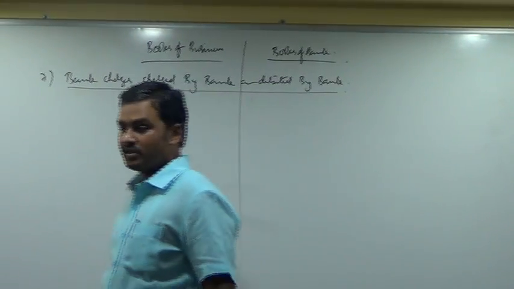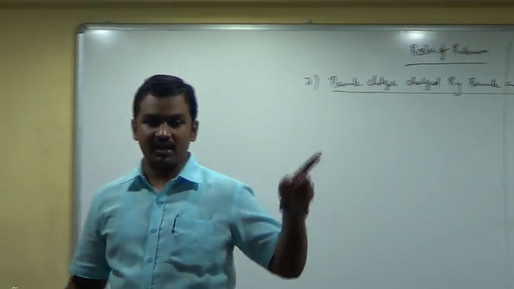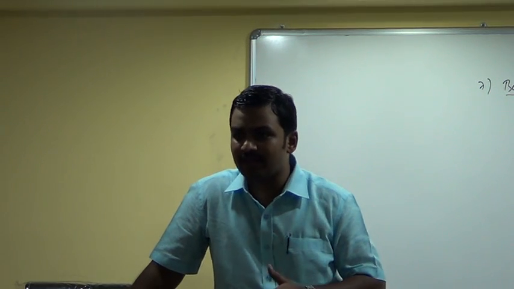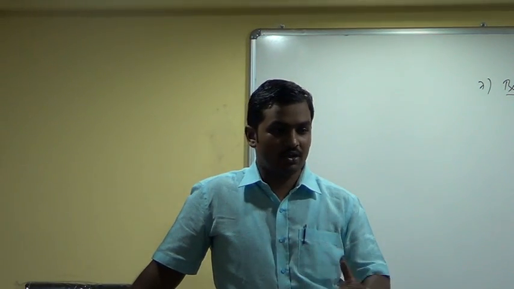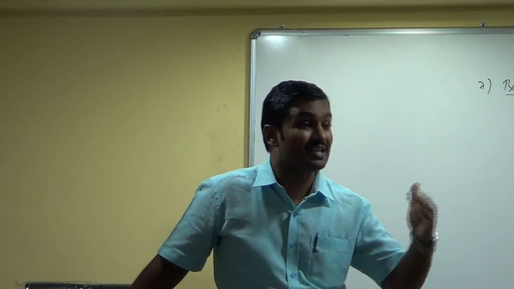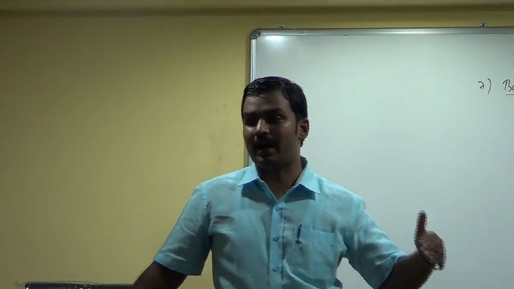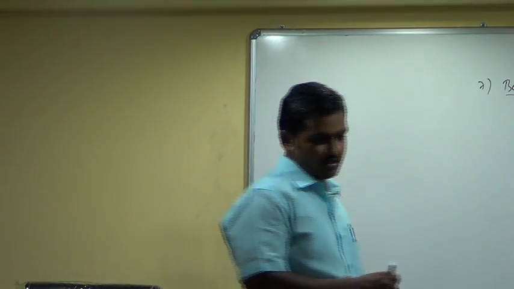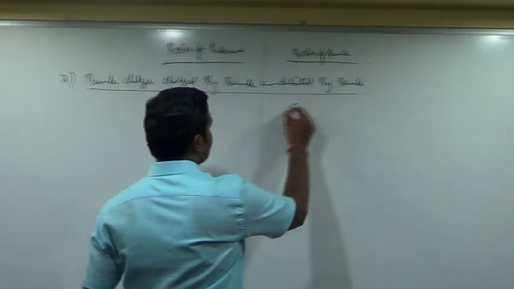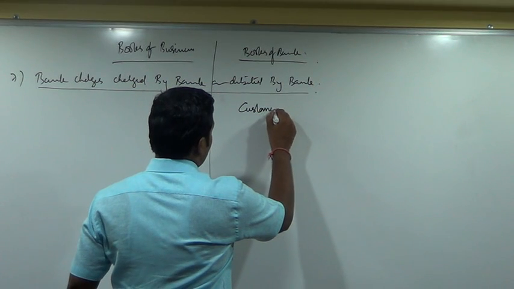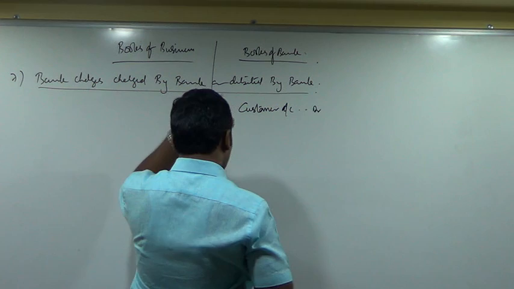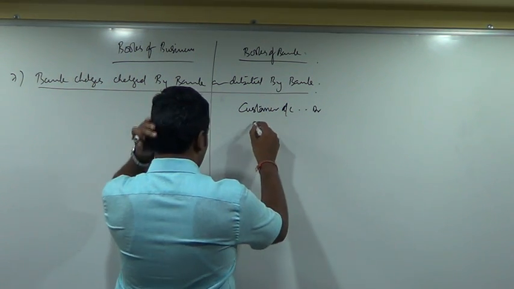Who will record the entry first? Bank. Bank charges are income for the bank. So bank is going to credit bank charges in its books. They are going to take money from whose account? Customer account. So what is the entry? Bank passes in its books first. Customer account debtor to bank charges.